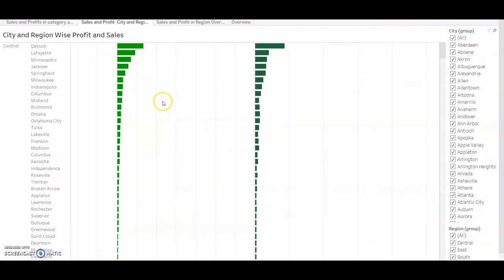So in the central region for Detroit City, my profit was 4,946, and my sales were these. For different points of time it's showing different, and these are all adding up to this length.